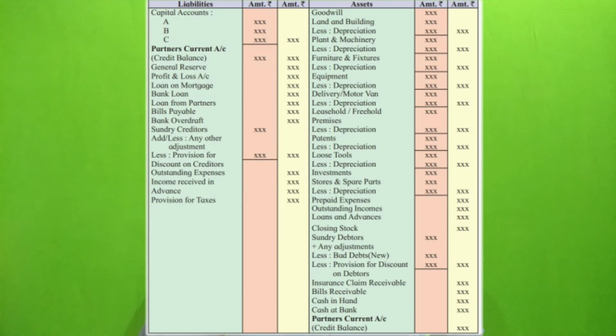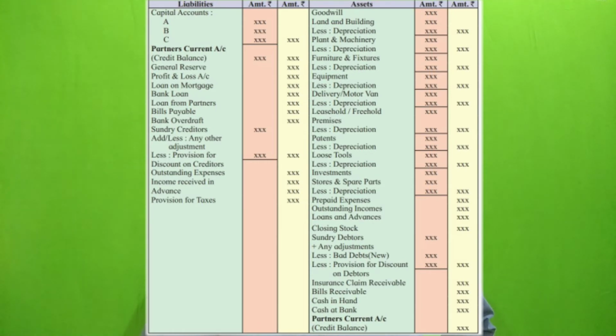in that case, we have to open the partners' current account. Otherwise there will be only one account on the liability side, that is the partners' capital account, and the method is fluctuating. The next items given are general reserve, profit and loss account, loan on mortgage, bank loan, loan from the partners, bills payable, bank overdraft, sundry creditors, provision for discount on creditors, outstanding expenses, income received in advance, provision for taxes.